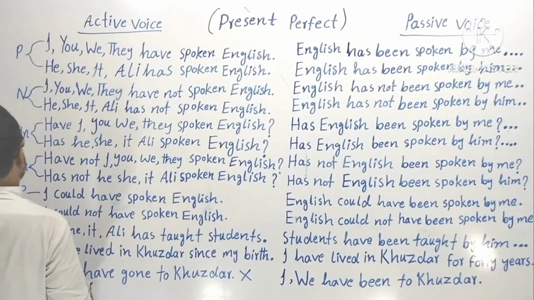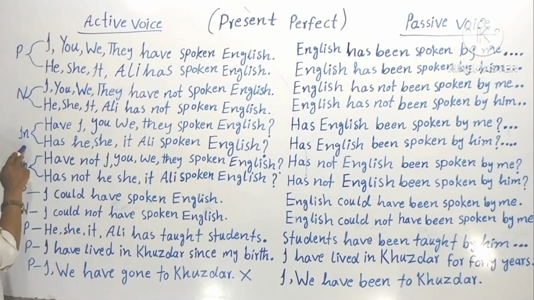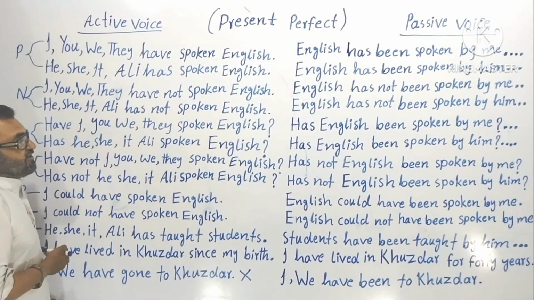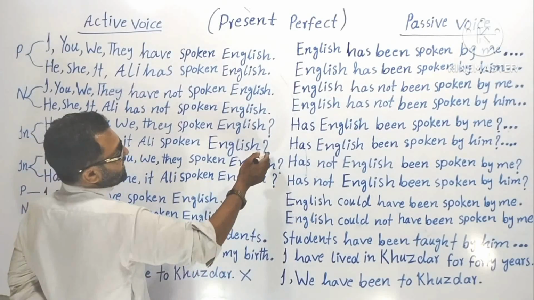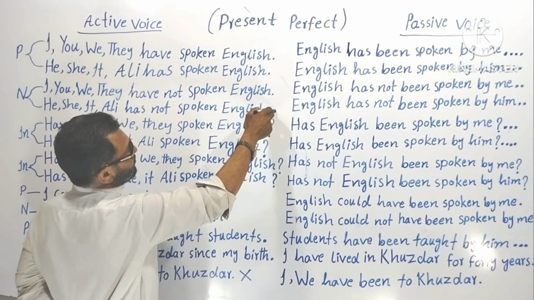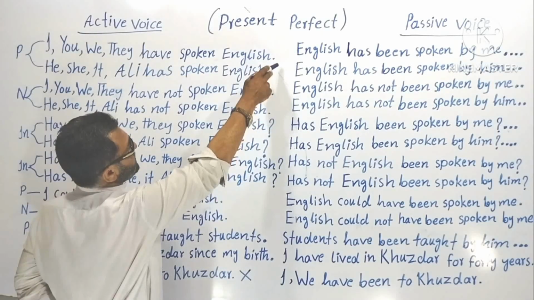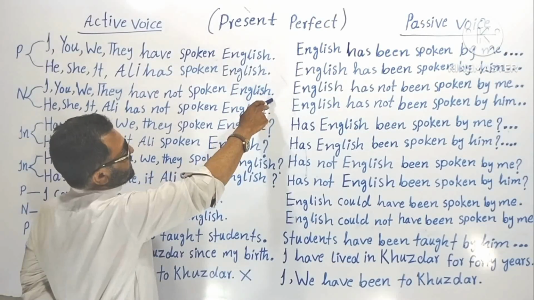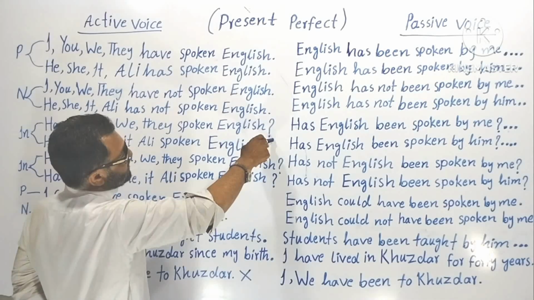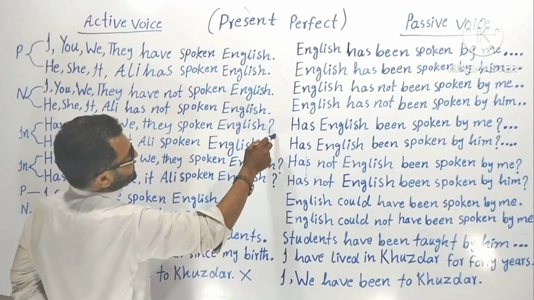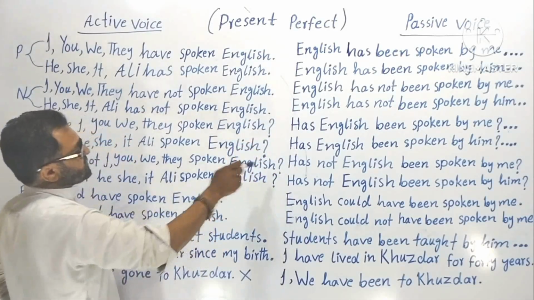Understood? Now let's go to the interrogative sentences of active voice. Present perfect, active voice, interrogative sentence. Now the sign of an interrogative sentence is that it takes a question mark at the end. You see this, positive sentences have full stops, negative sentences have full stops, but an interrogative sentence has what? A question mark. You see, this is interrogative, this is interrogative negative. Both have question marks. Understood?